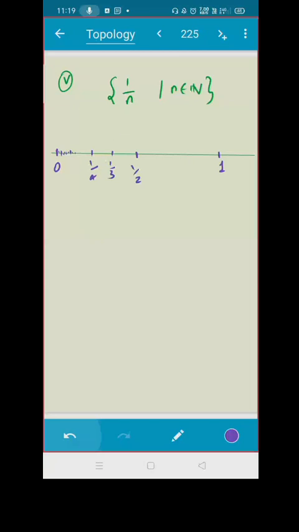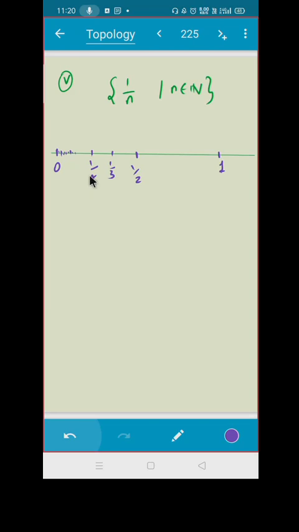See, you have to go ahead like this. I chose 1, I chose 1/2, 1/3, 1/4, 1/5, 1/6, and so on. I am doing it for every point of this form, but I don't see any point such that for some radius the open ball minus that point P, intersection this set, is empty. I can find some radius for each of the cases. The radius will be decreasing in this case, and that is quite easy.